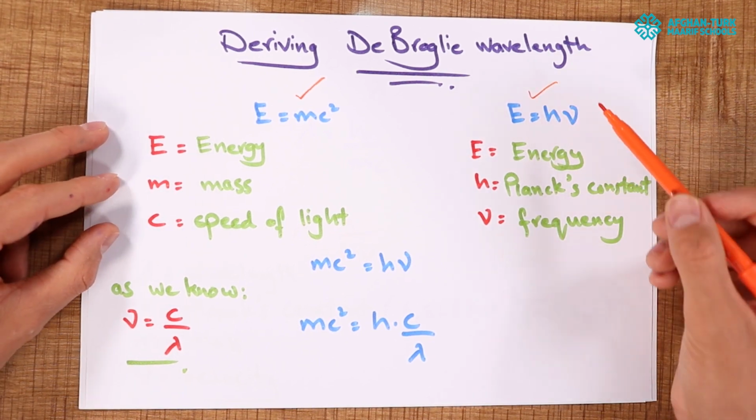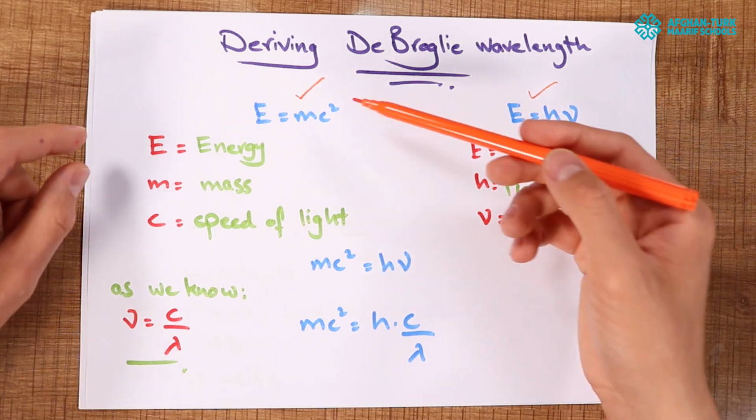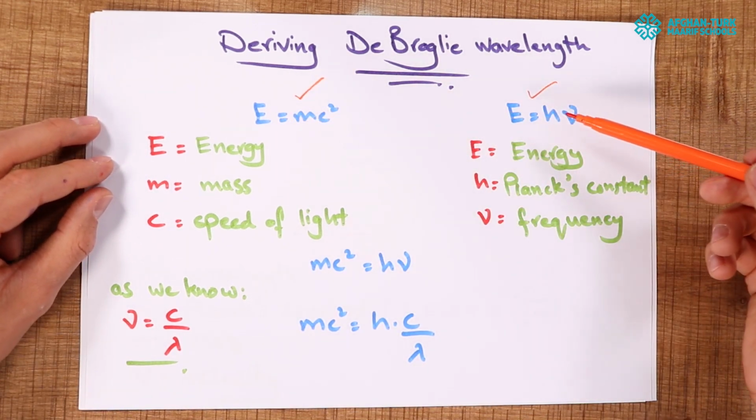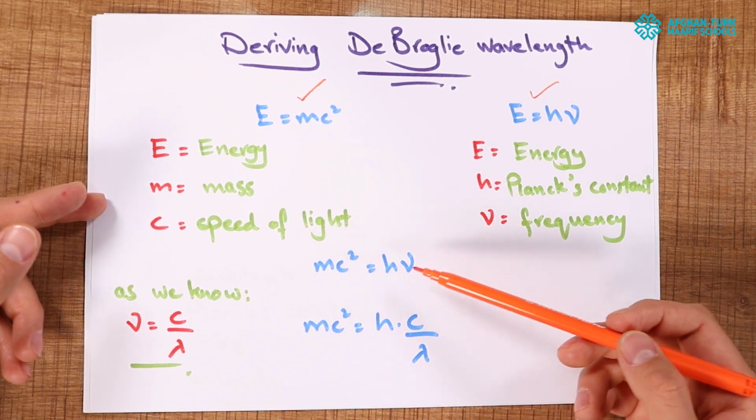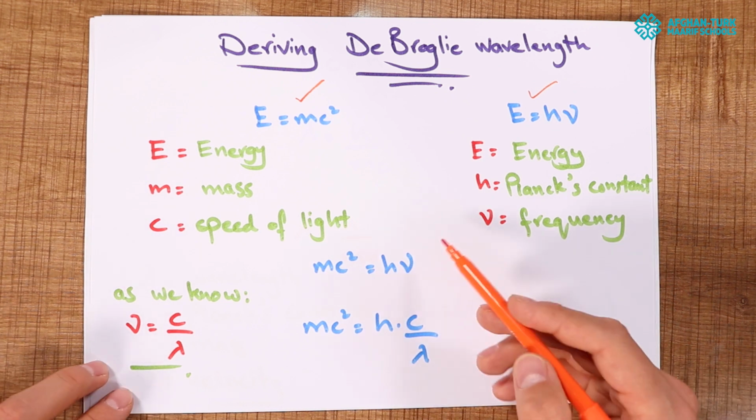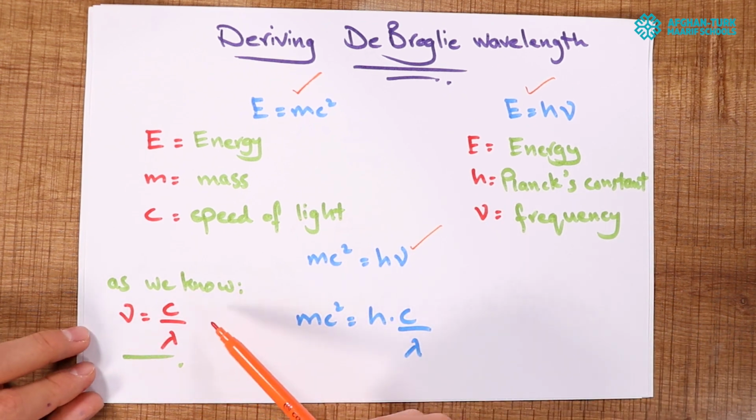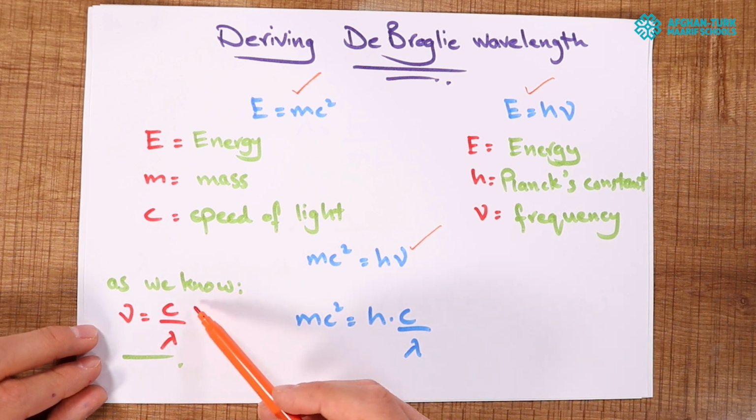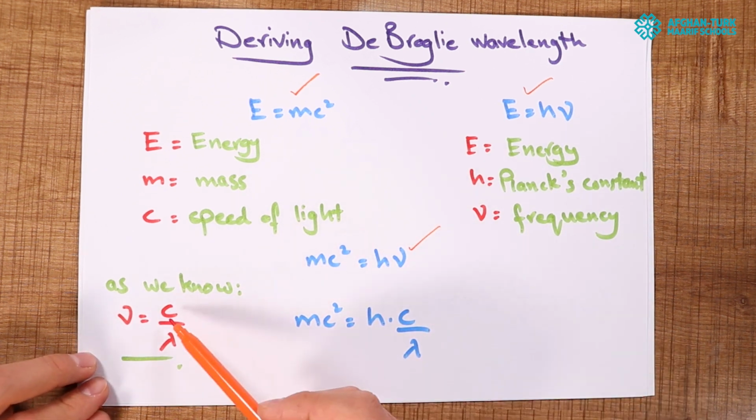So, as we have seen that both are equal to the energy E, we can write, instead of E is equal to mc squared and E is equal to h times nu, mc squared is equal to h times nu. Nu is the frequency. From waves, we know that frequency is equal to velocity by wavelength, or the speed by wavelength. For a photon, we can write it like this: nu is equal to c by wavelength.